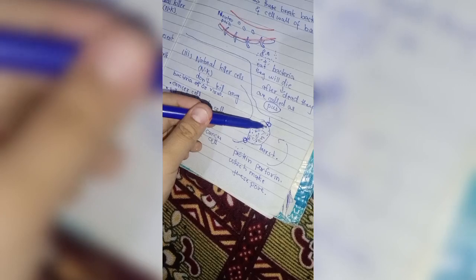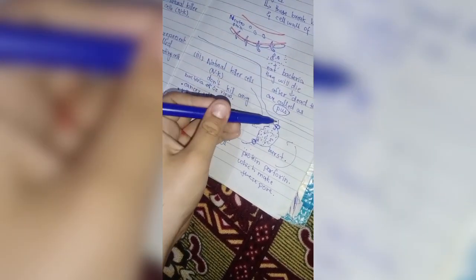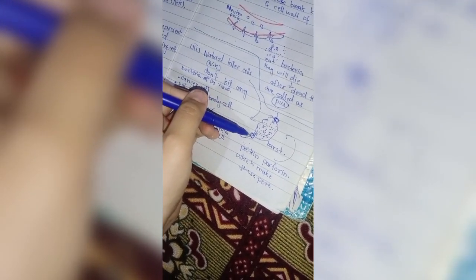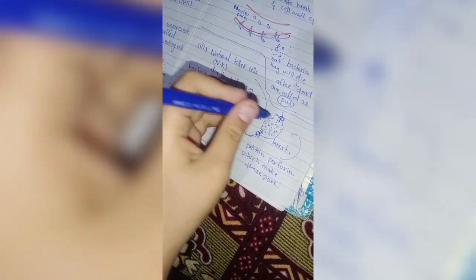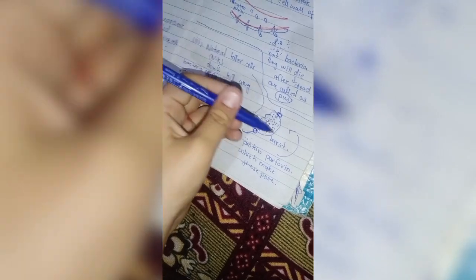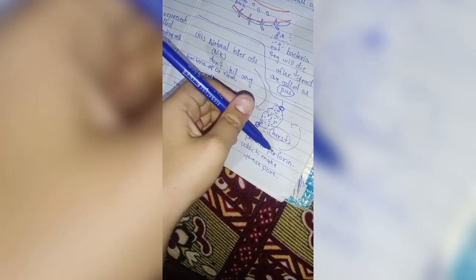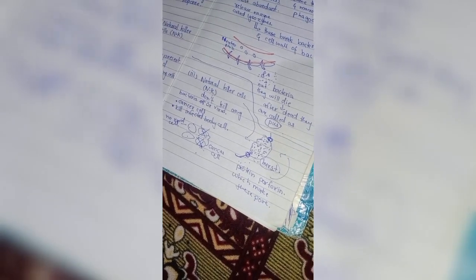Now suppose this is the infected body cell. The natural killer cell will make pores on the surface of the cell, through which water or liquid will move inside. More and more liquid will move in, so obviously the cell will burst. Here the main protein works, known as perforin, which makes these pores. Okay, hope you got it and enjoyed.